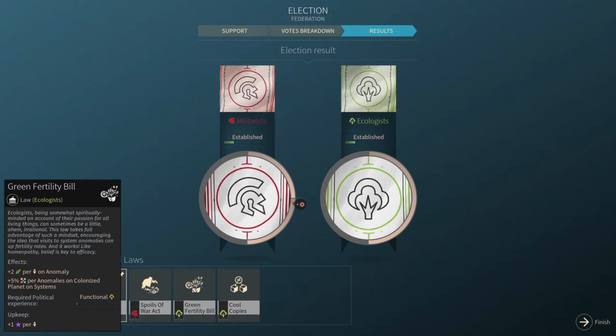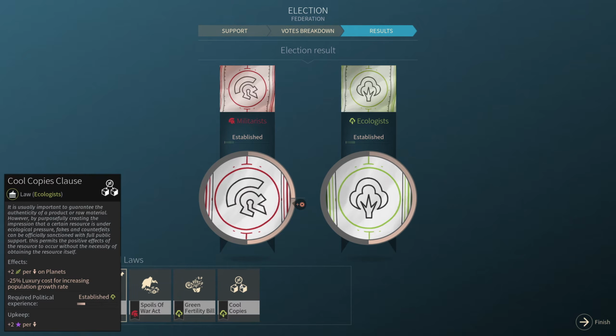+5%, I think that's FIDC. So is that a 5% increase across the board of all FIDC things? Food, industry, science. I forgot what the D is. Per anomalies on colonized planet. On systems. Okay.